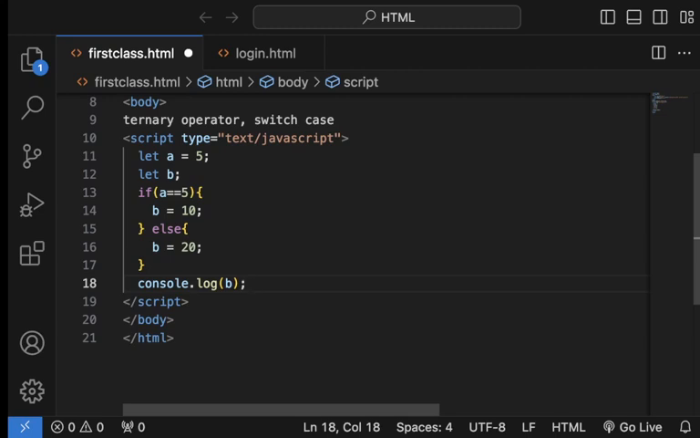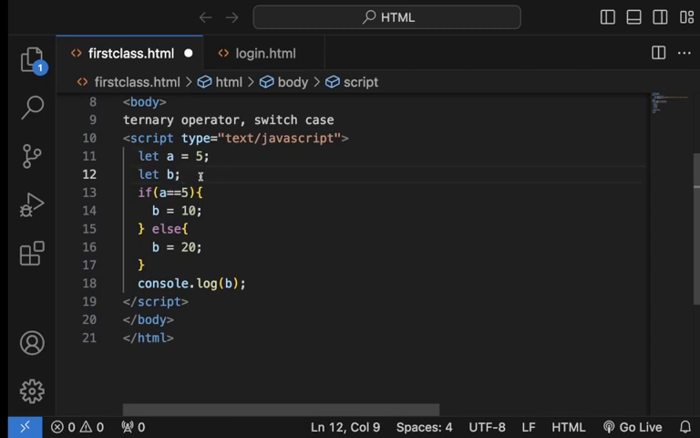If I run this, what am I going to see? Oh, console log b, right? Okay. Console log b. No, you can't console log b here. Okay, why? Because b is not defined. Yeah. Okay, what about this?